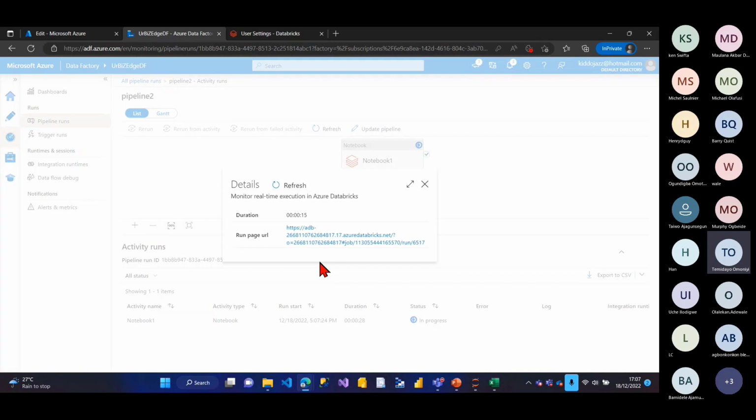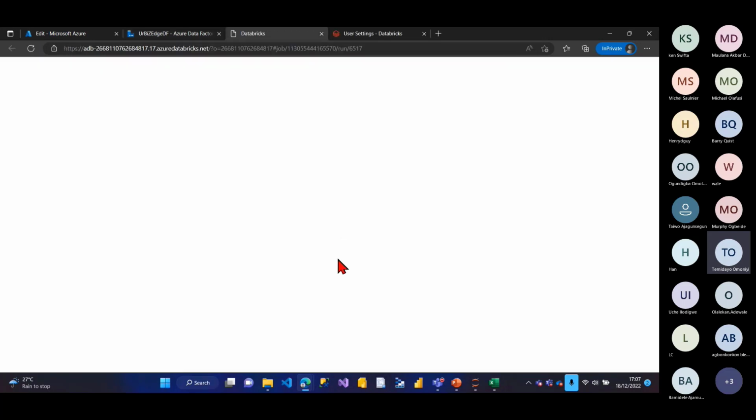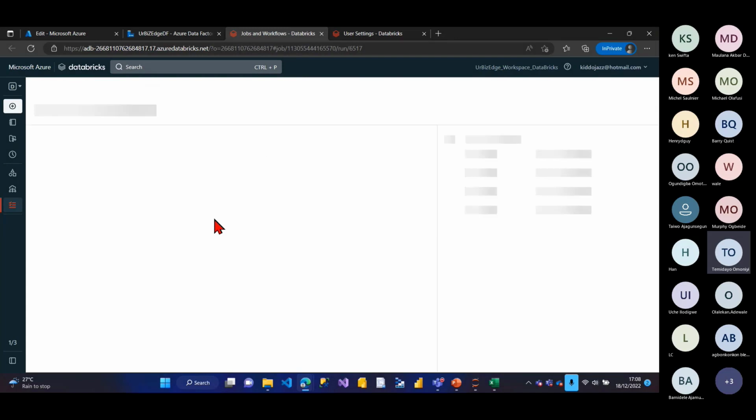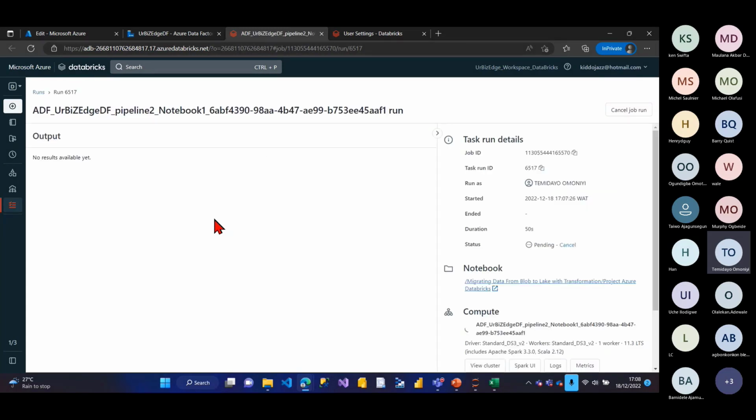So it's still loading. Okay, let me open this in my Databricks. It's going to take a little bit of time. While this finishes loading, it's going to copy the same data and do the entire transformation process. What is happening now is I'm triggering my Databricks, not from the Databricks environment, but from Azure Data Factory.